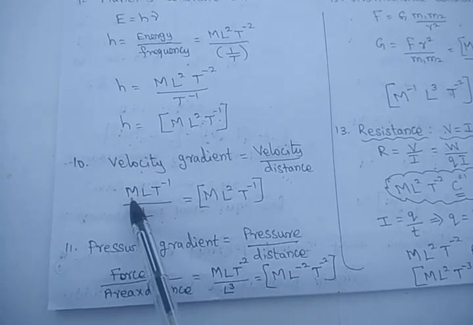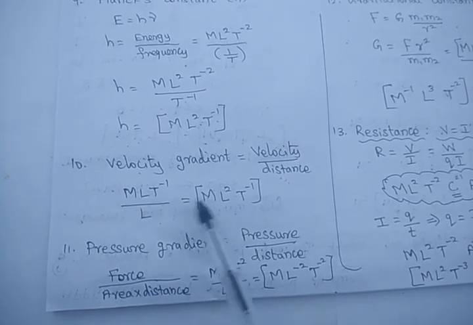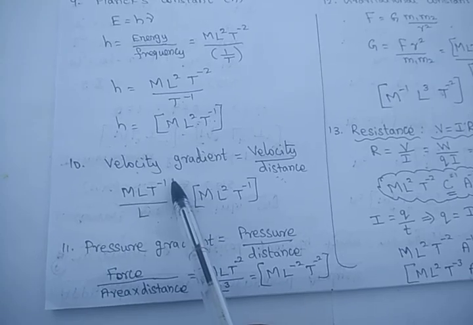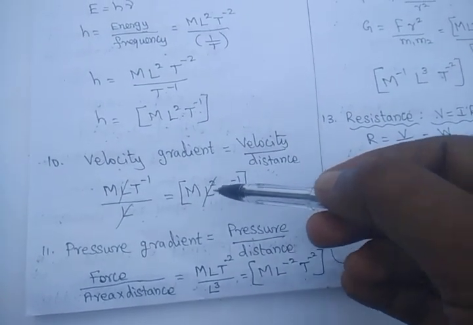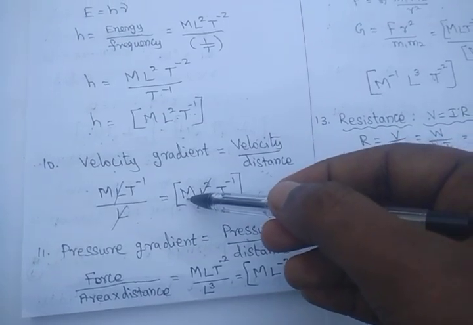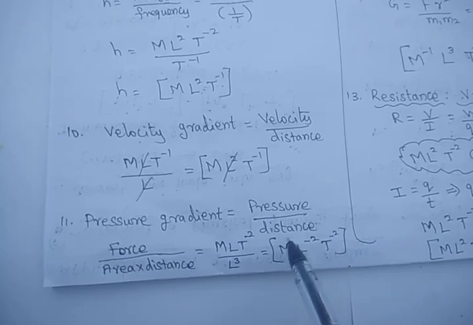So velocity dimension formula is M L T power minus 1 by L. So L gets cancelled. Sorry, L will become numerator. We get the dimensional formula M L squared will get cancelled, M T power minus 1. Then pressure gradient means pressure by distance.